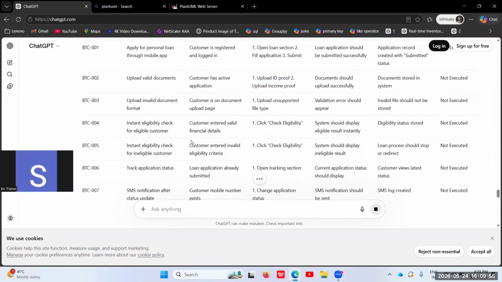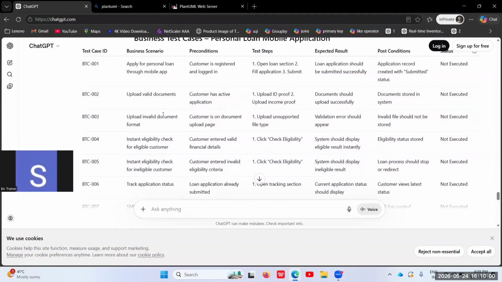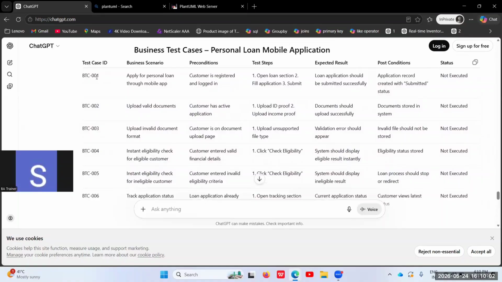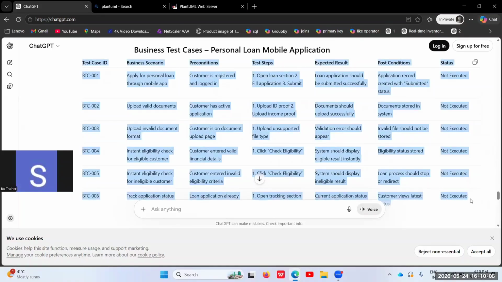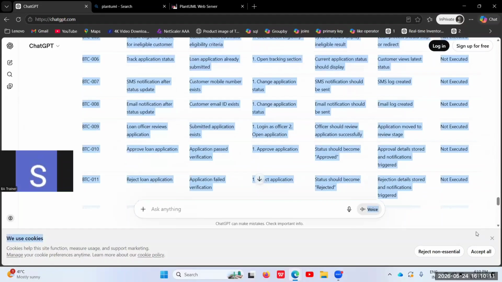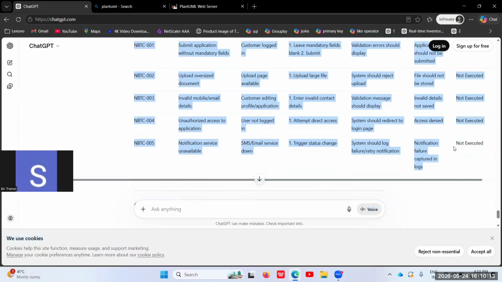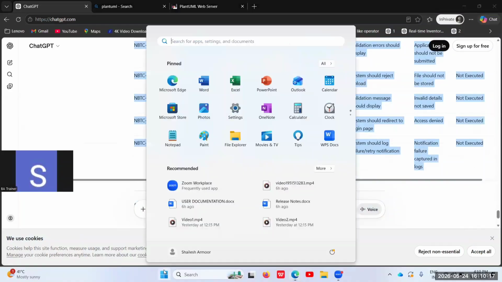You can imagine it will take so much time for you to create the test cases if you are doing it in Excel manually. Now using AI, I just did it within a fraction of a second. Now it's time for me to copy the test cases, and I'll go to Excel. Let me do it live.